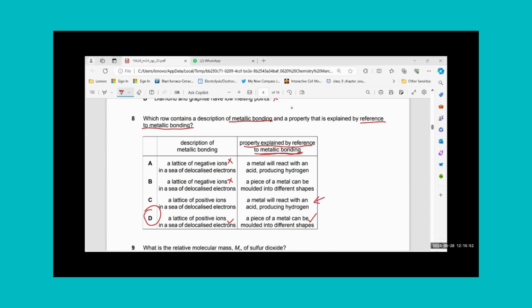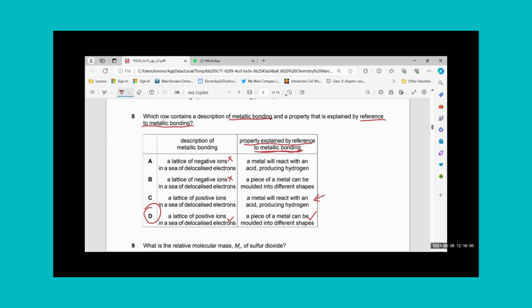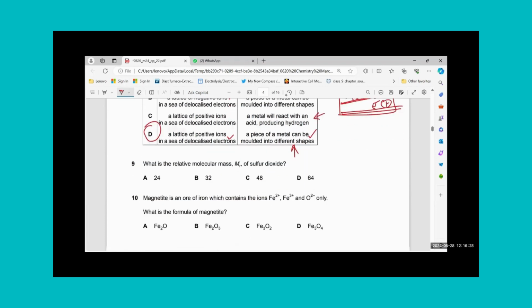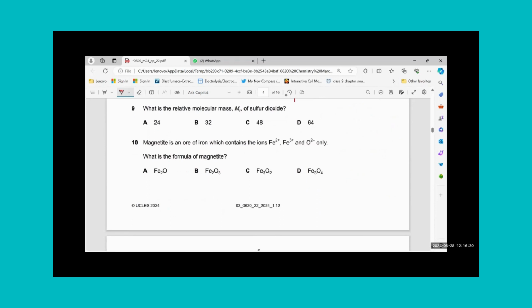Yes, Hassan, if you have any question, you can ask. What about delocalized electrons? Yes, there are in a metal. What happens is there are delocalized electrons and positive ions. This is what the bonding is called in metals. And since they are uniform layers, they can slide over each other. You can mold them into different shapes. That is actually the bonding that makes them flexible for sliding. I hope you are clear about it. Let's move on to MCQ number 9.